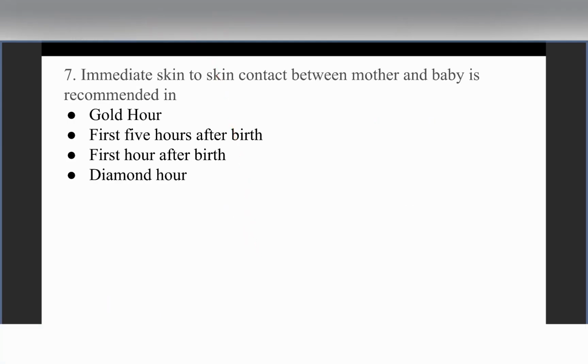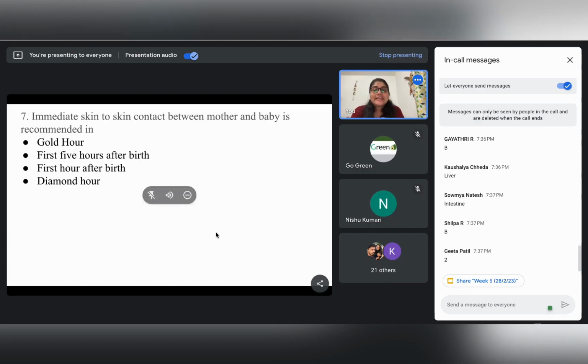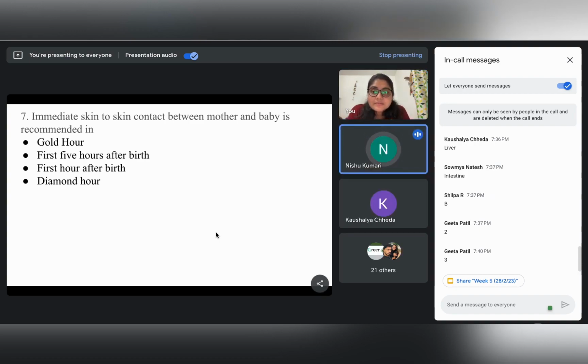Okay. So our next question is: immediate skin to skin contact between mother and baby is recommended in. Immediate skin to skin contact between mother and baby is recommended in. Yes, somebody wants to answer? Gold hour.